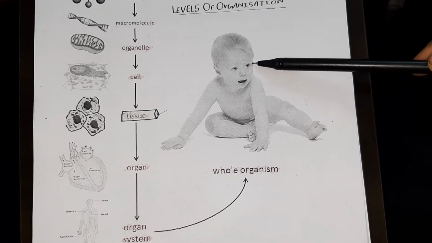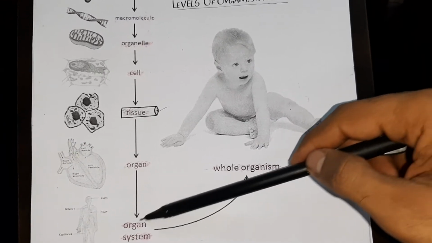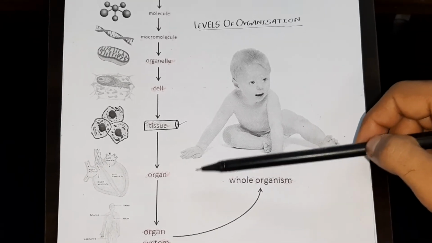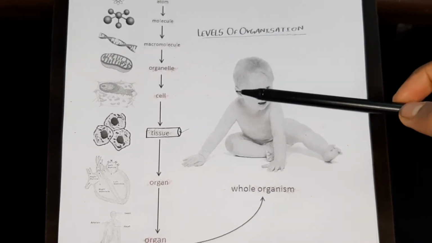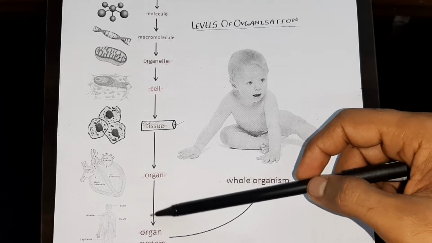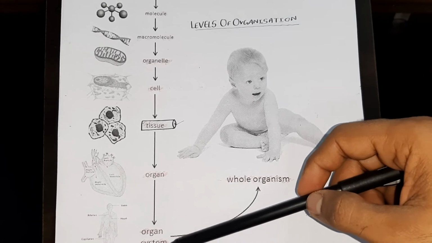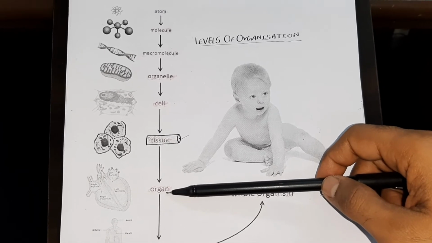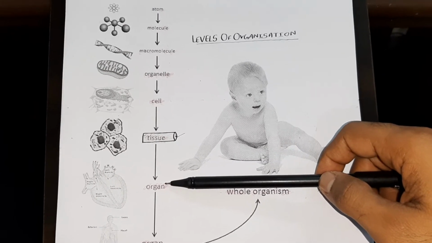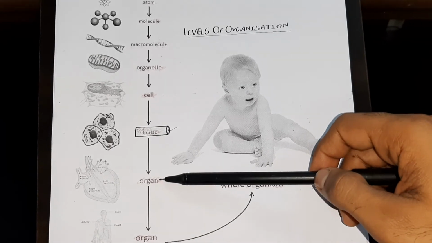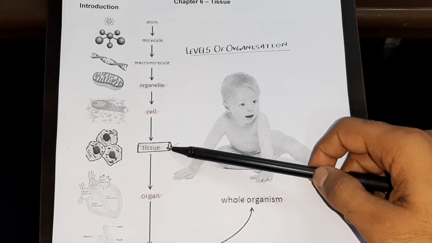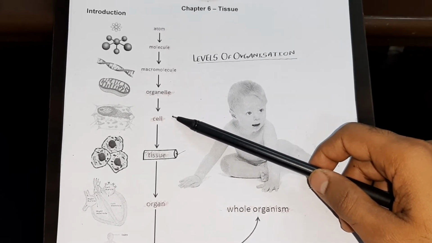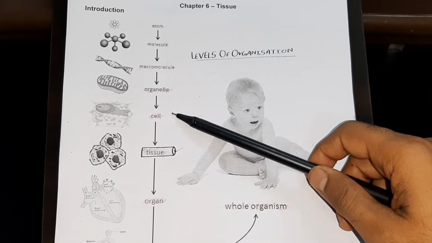Like this is the human baby, which is a whole organism made up of organ systems. But if you look at the scenario around yourself, there are certain creatures which do not have the organ system level of organization. Instead, they have the organ level of organization. We will discuss in the chapter on biodiversity that in certain organisms there can be an organ level, tissue level, or cellular level of organization. Like there is one particular group of kingdom Animalia. We will discuss this later on.